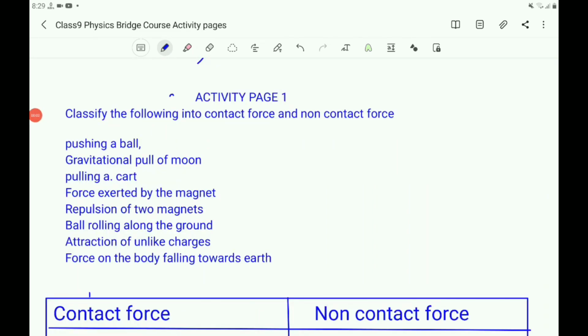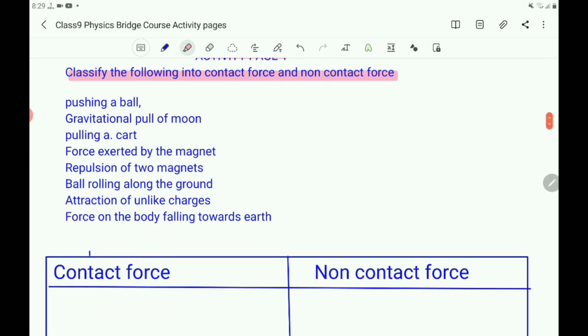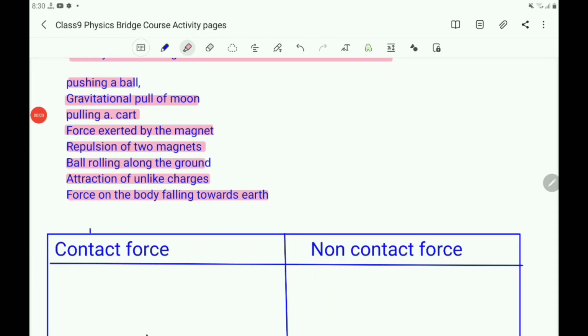Children, by using the above hints, do the activity. That is activity page 1. Classify the following into contact force and non-contact force. Take a sheet of paper and do the activity. So which are the forces here? Pushing a ball, gravitational pull of the moon, pulling a cart, force exerted by a magnet, repulsion of two magnets, ball rolling along the ground, attraction of unlike charges, force on a body falling towards the earth.